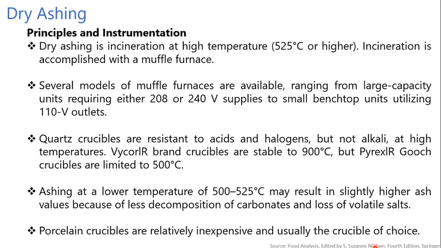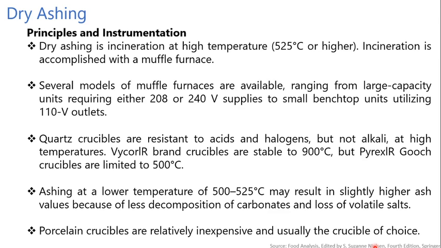Ashing at a lower temperature, about 500 to 525, may result in slightly higher ash values because of less decomposition of carbonates and loss of volatile salts. That's why it gives a higher ash content. Then porcelain crucibles resemble quartz crucibles in their properties but will crack with rapid temperature changes.